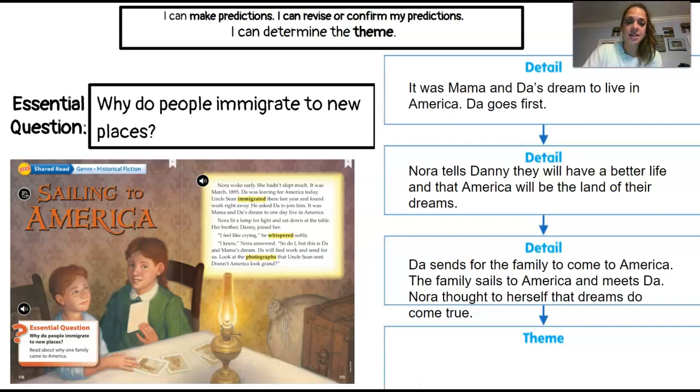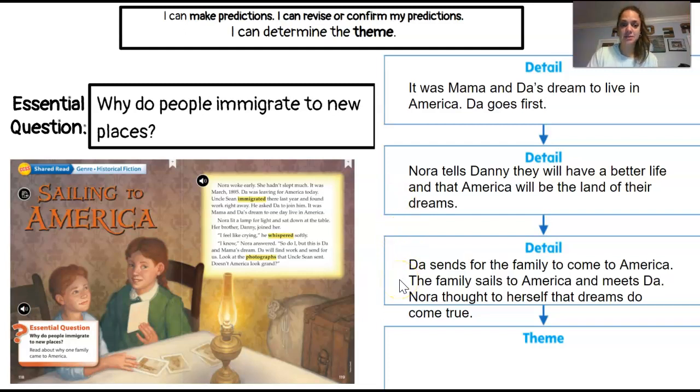At the end of the story, Da sends for the family to come to America. The family sails to America and meets Da. Nora thought to herself that dreams do come true. So now let's reread our 3 key details, make sure they make sense, and confirm or revise our prediction. It was Mama and Da's dream to live in America. Da goes first. Nora tells Danny they will have a better life and that America will be the land of their dreams.